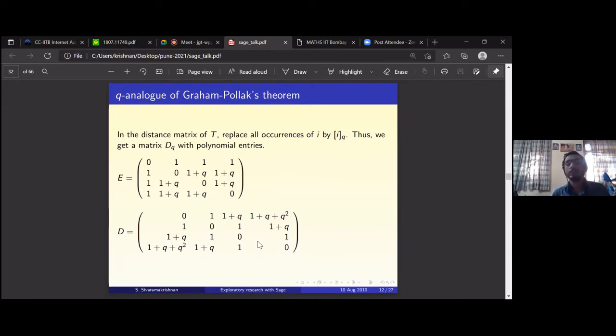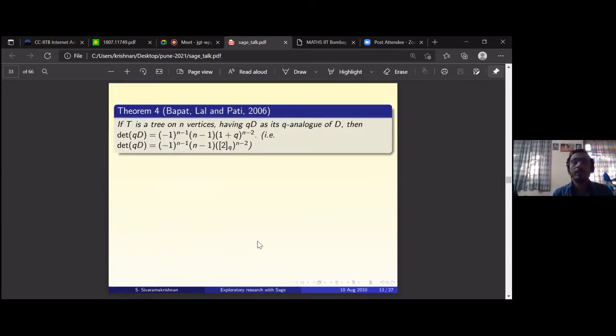So now you look at this. You have the following Q analogs of the distance matrix. And this is a theorem of Bapat, Lal and Pati from 2006. So that was 1971, so 35 years later, this was proved by Bapat and two of his students, Lal and Pati. So if QD is the Q analog of the distance matrix, then the determinant of QD is (-1)^(n-1) (n-1) (1+Q)^(n-2). So 1 plus Q I write as 2Q. This n minus 1 doesn't get a Q analog. It's 2Q that has a Q analog.